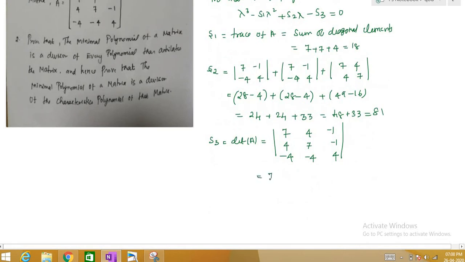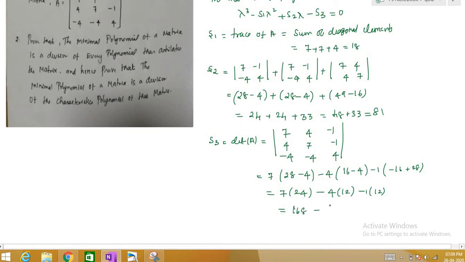So we will have 7 times. When you expand this, you know how to find a determinant, right? I'm not going into that. So it will be 28 minus 4, minus 4 times 16, 16 minus 4, minus 1 into. The second term will be minus 16 plus 28. This will be 7 times 24 minus 4 times 12 minus 1 times 12. So 7 times 24 is 168 minus 60. This will be 108, right?